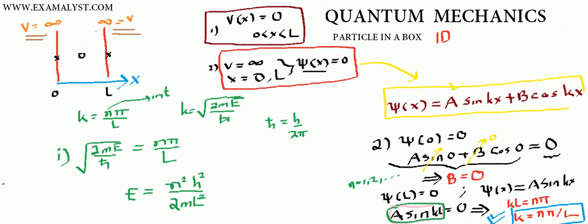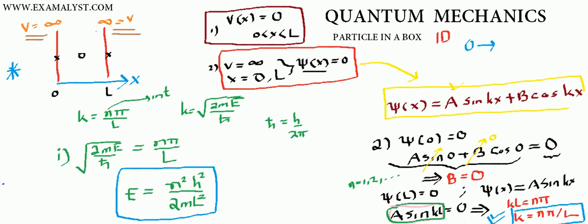This miraculous result says that the energy of the electron which is confined in a box is discrete. It is no more continuous. For example, a free electron can assume any momentum and any energy. The moment you confine the electron in a box, somehow the electron's energy is no more continuous, but discrete. This is quite amazing and very intriguing. So the energy is discrete. It means the electron is not going to stay in all the energy levels.